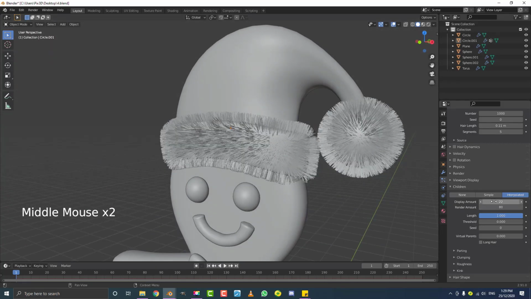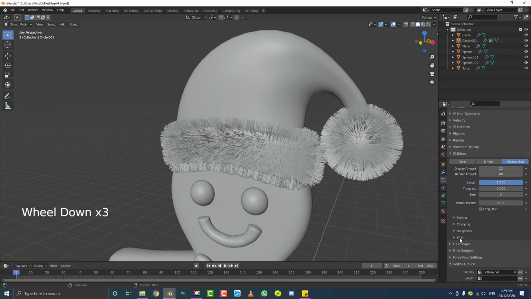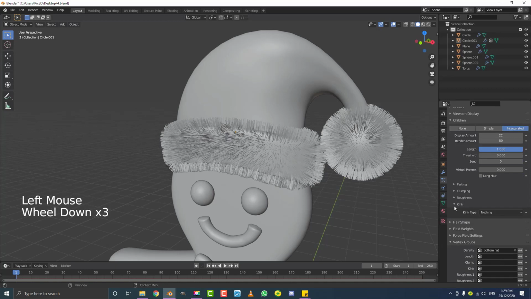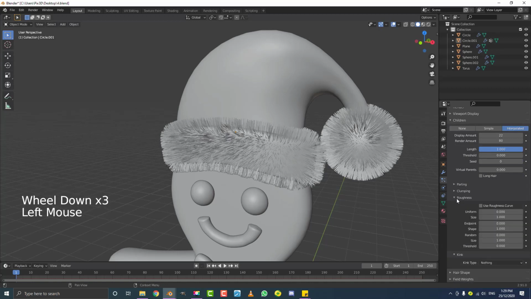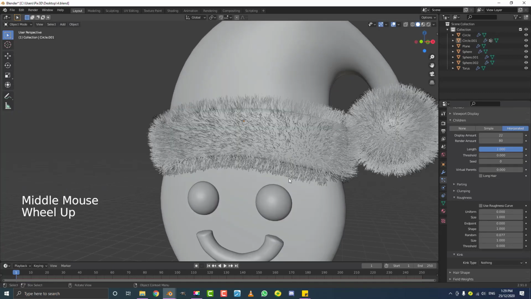So where were we? So yeah, just set that to 22 if you can. So now we're going to give this a little bit of roughness and random variation. It just looks too straight. So let's go over to the kink down here. Not the kink, the roughness. So go down to the roughness tab here, and I'm going to come down over here to the random. I'm going to drag that up, and that's going to make it a little bit more fuzzy, and that looks cool.